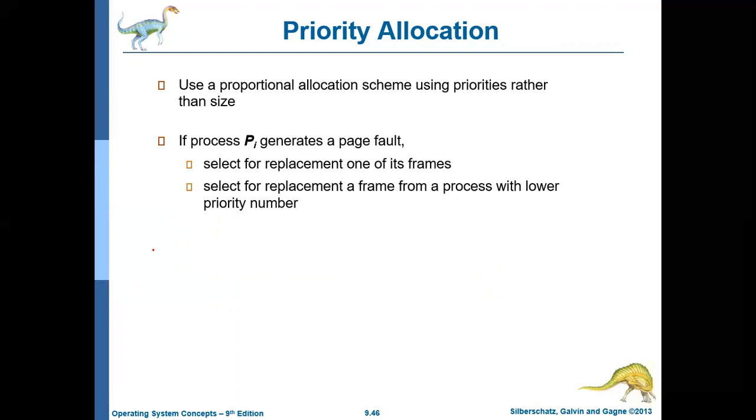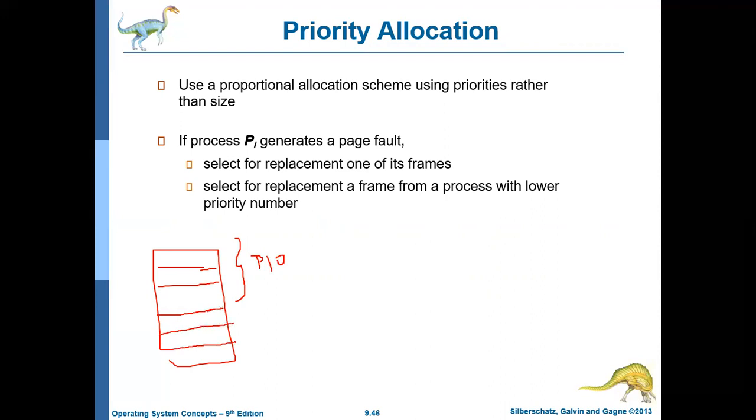Let us assume there are two processes. Say P10 is occupying some 2-3 pages. This is P10. Say there is another process P1. It is also occupying some 2 or 3 pages. So this is P1.